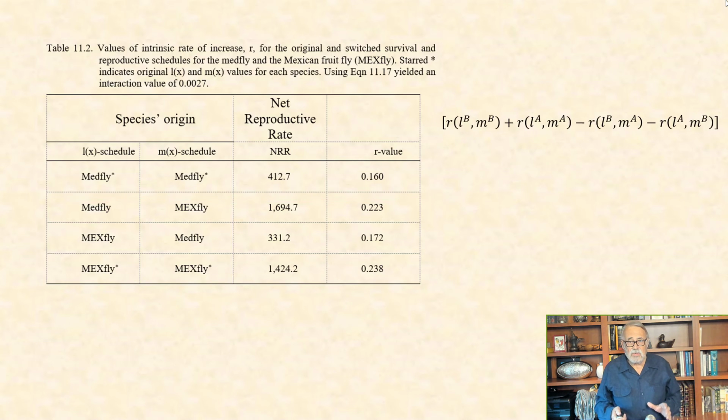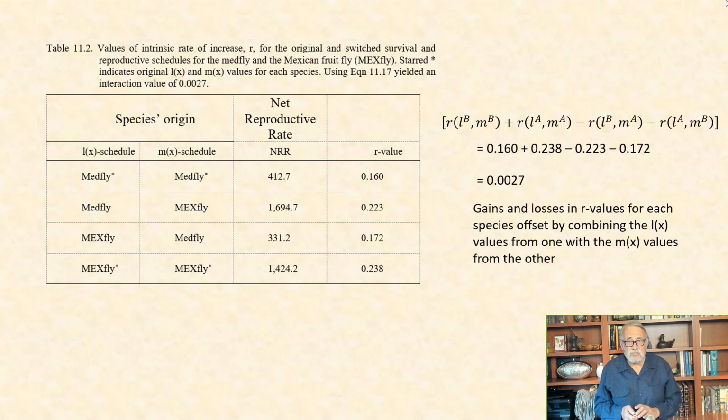Doing the basic arithmetic using this original equation yields an interaction value of 0.0027. The gains and losses in r values for each species are offset by combining the LX values from one with the MX values from the other. One of the interesting outcomes was this.